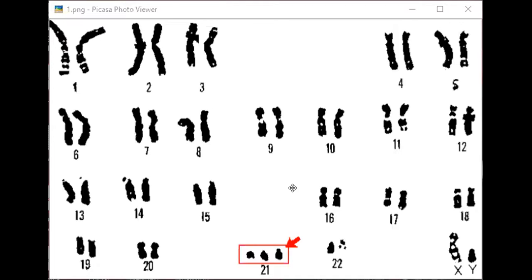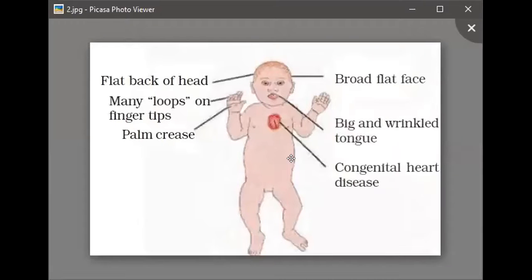Now, if I talk about the symptoms of a person who is suffering from the Down syndrome, let me show you one image for that. This is a baby who is having the Down syndrome. So what will be the symptoms? First, the face will be flat. If you observe your face, it has a somewhat outstretched structure, your nose and everything. But if you see the face of a Down syndromic person, it is totally flat. And if you see from the back, the head is also flat.